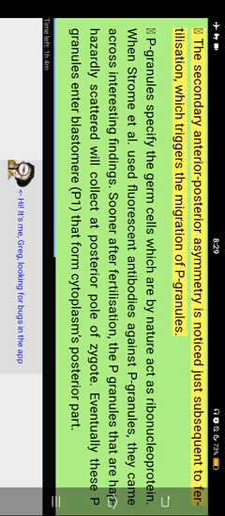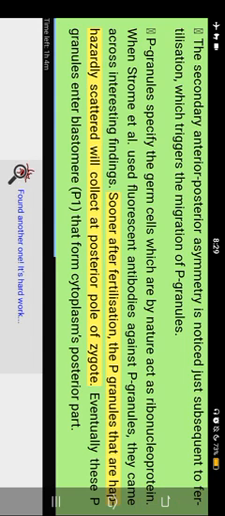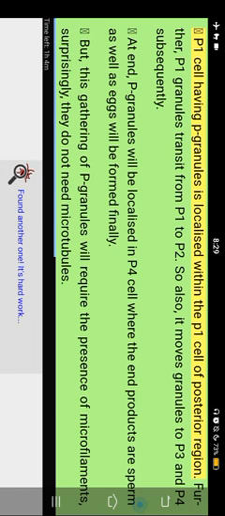The secondary anterior-posterior asymmetry is noticed just after fertilization, which triggers the migration of P granules. P granules specify the germ cells and are ribonucleoprotein in nature. When Strome et al. used fluorescent antibodies against P granules, they came across interesting findings. Soon after fertilization, the P granules that are haphazardly scattered will collect at the posterior pole of the zygote. Eventually these P granules enter blastomere P1, which forms the posterior part of the cytoplasm. The P1 cell having P granules is localized in the posterior region.